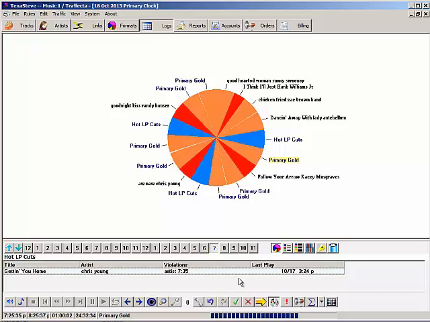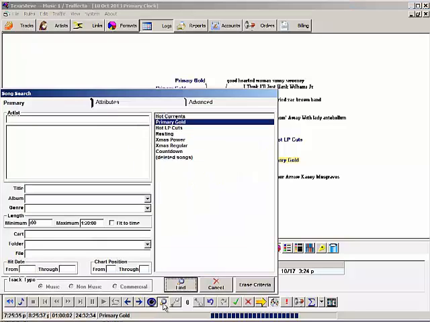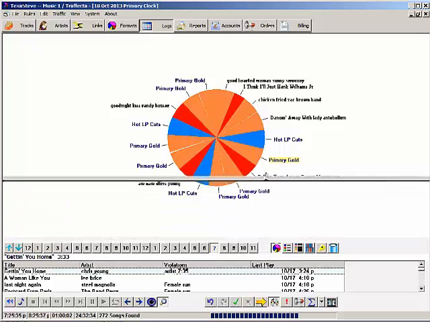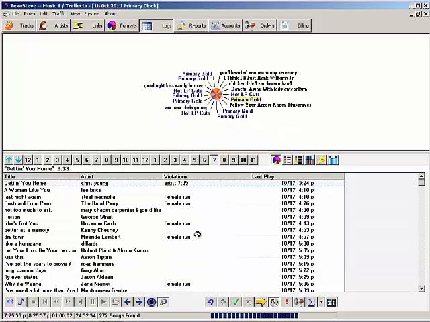When you first start using Music One, here's what you think you should do in this situation. Click the search button. Search primary gold. It finds all 272 titles in the category, and plenty of them would not violate a rule in this slot. So why not just click and drop one of those songs in? You can, you could, but you shouldn't.